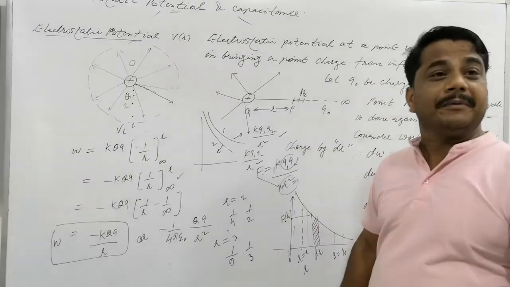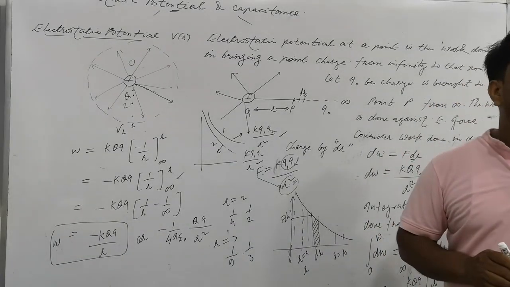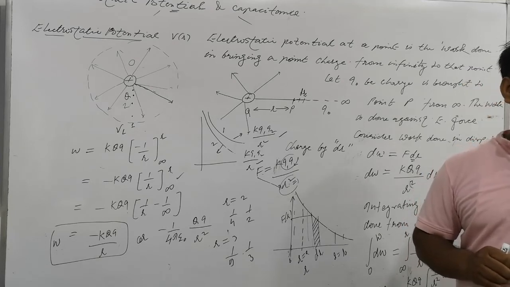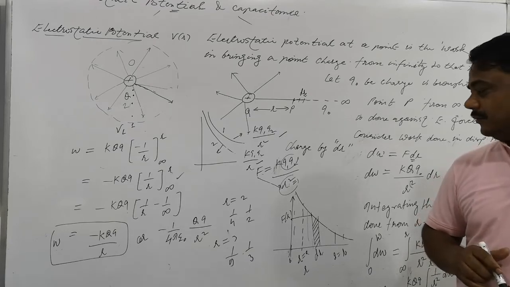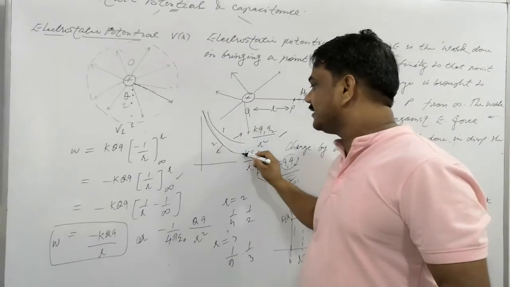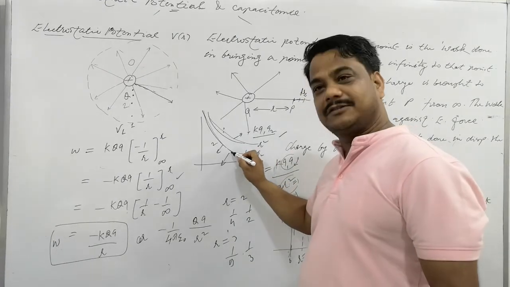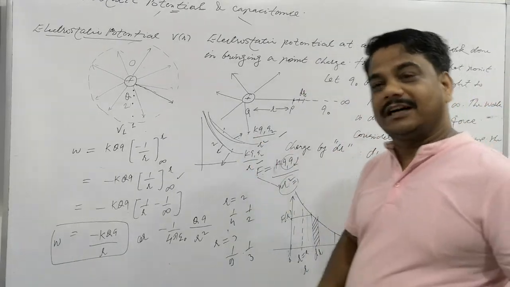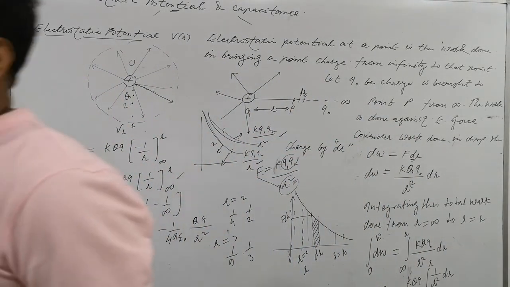So which is falling rapidly? Force is falling rapidly or potential is falling rapidly? Force. Force depends on the reciprocal of the square, right? So whose curve will reach the x-axis first? This curve will reach the x-axis first. So this is force and this is potential. Means the curve for the force is steeper than the potential.